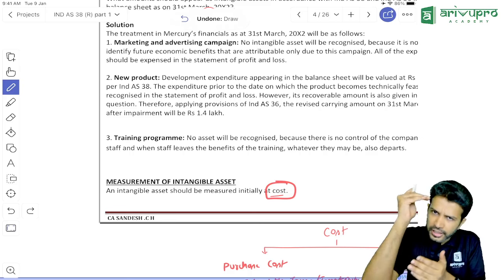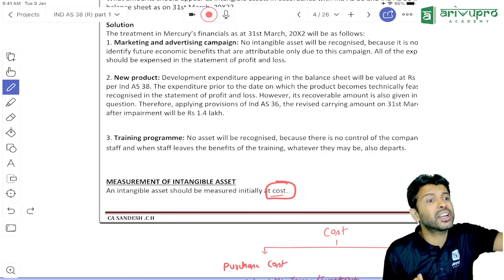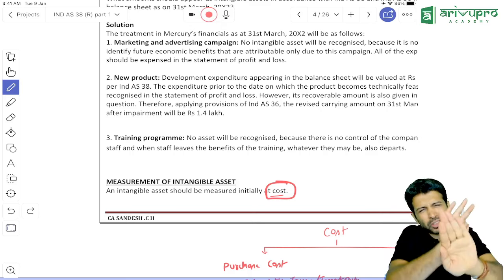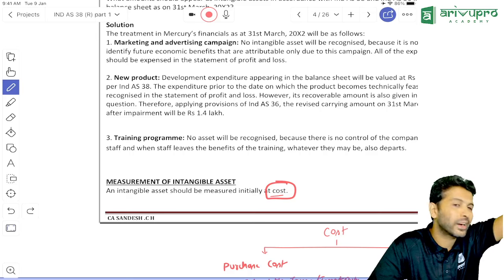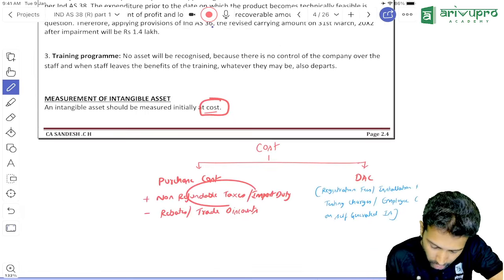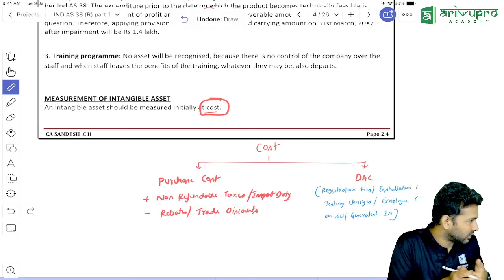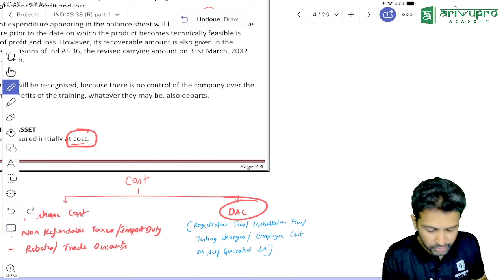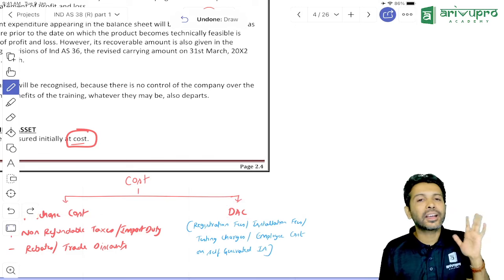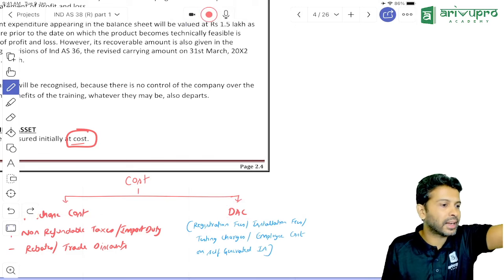Same thing. Initially, all intangible assets are recognized at cost. Cost for this purpose is categorized into only two categories. One is purchase cost. If you have any non-refundable taxes and import duty, add it. Rebates and trade discounts, minus. Then if you have any DAC, what is the full form of DAC? Directly attributable cost.